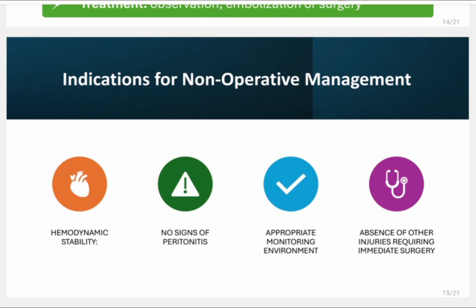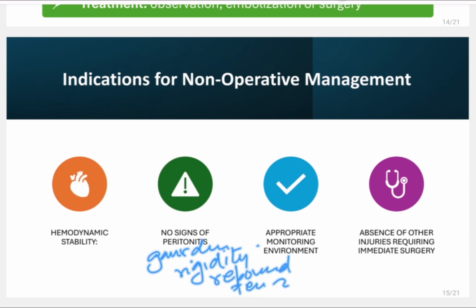So indication for non-operative management. This is given in the Canada question bank as a question. I am specifically discussing that as per present practice, we don't always go for operative management in spleen injury. We will go for non-operative management if the patient is hemodynamically stable and there are no signs of peritonitis. What are the signs of peritonitis? It can be guarding, rigidity, rebound tenderness.